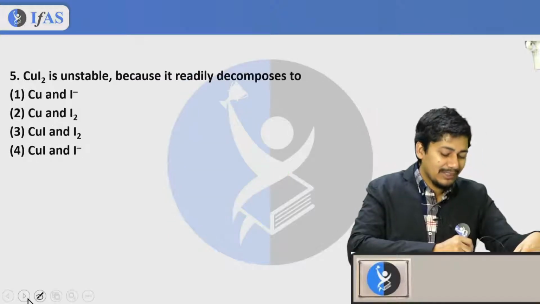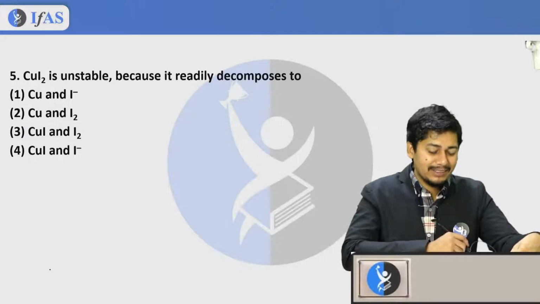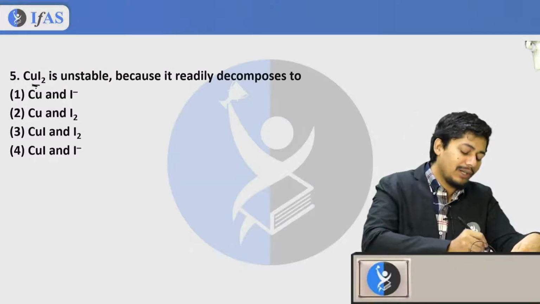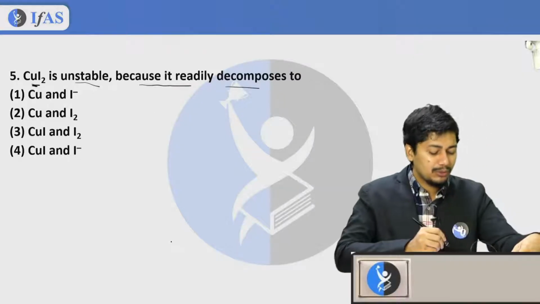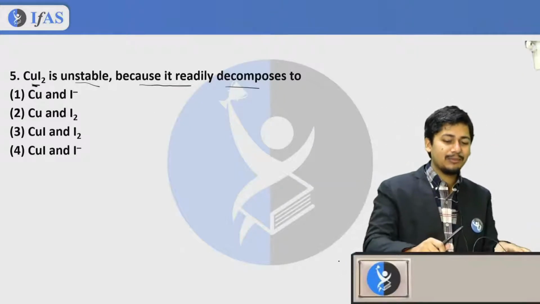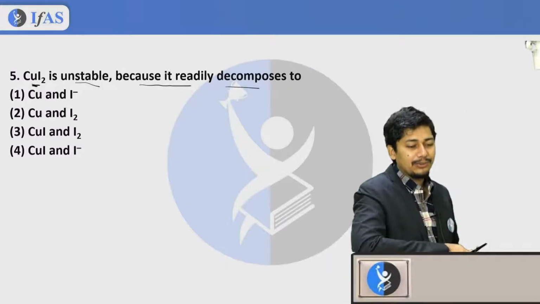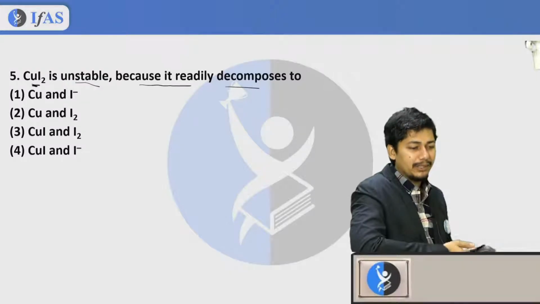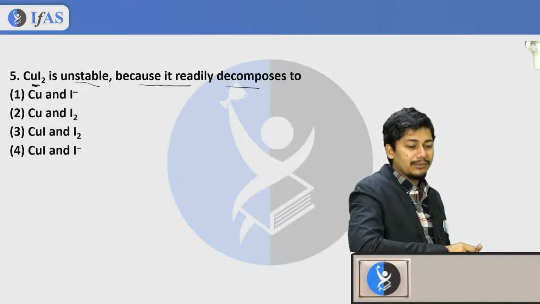Okay, so let's go to the next question. This question is also very interesting. You have been asked: CuI2 is unstable because it readily decomposes to what? Yes, just let me know the answer. CuI2 is unstable, so it will decompose. And after decomposition, what will be the product?